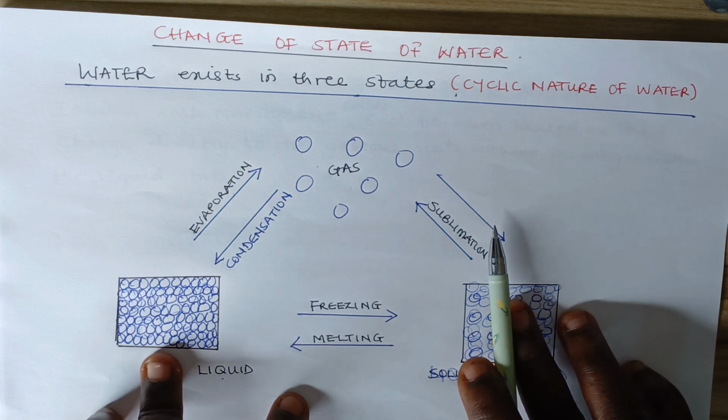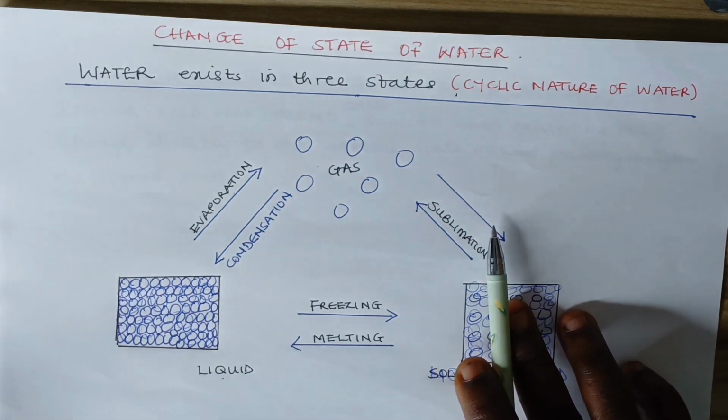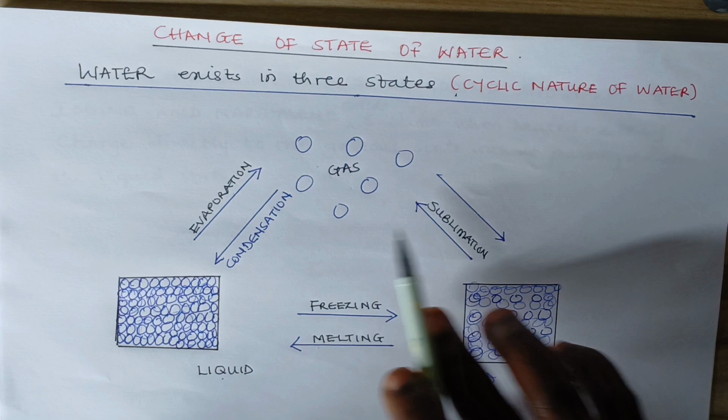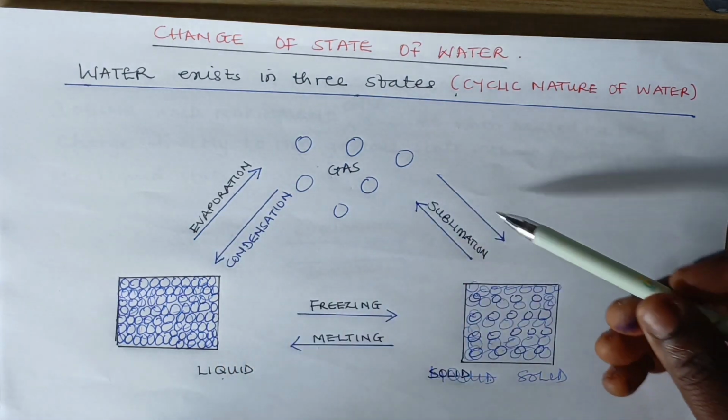Evaporated water from the surface of the earth goes into the sky and then forms the cloud. Then when there is a drop in temperature, this cloud condenses and falls back as rain. And so whenever there's a drop in temperature, condensation takes place, and whenever there's an increase in temperature, evaporation takes place.